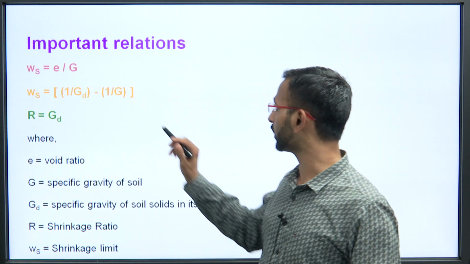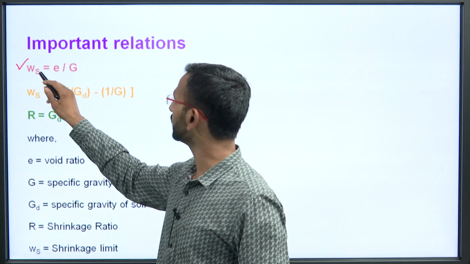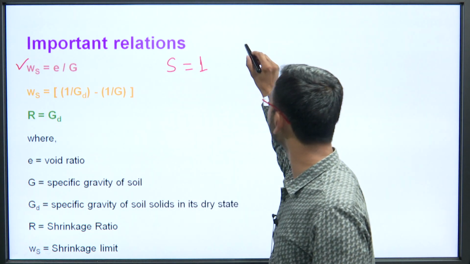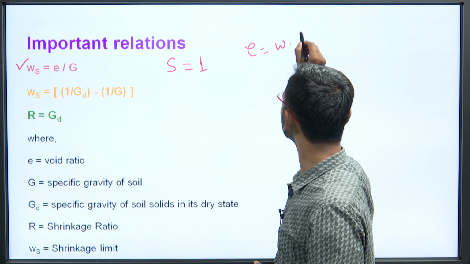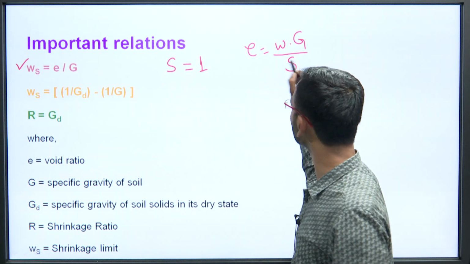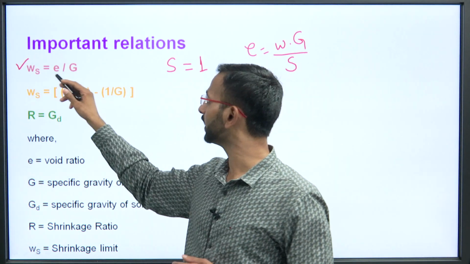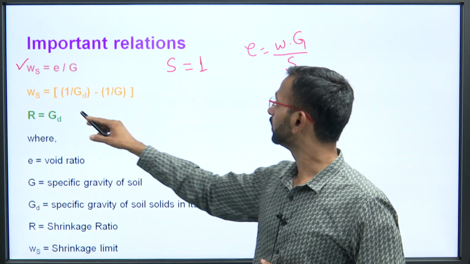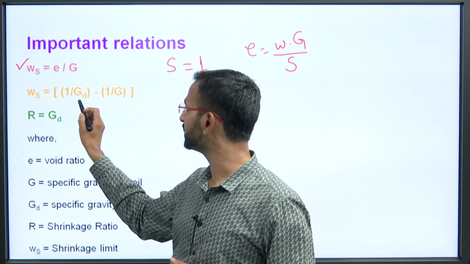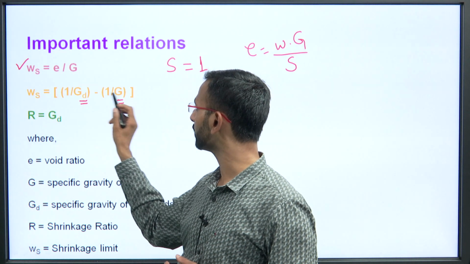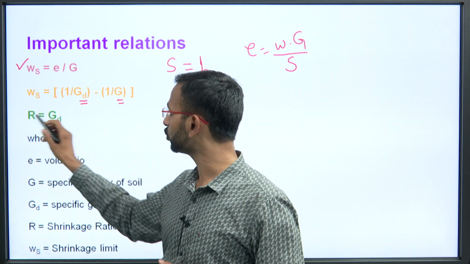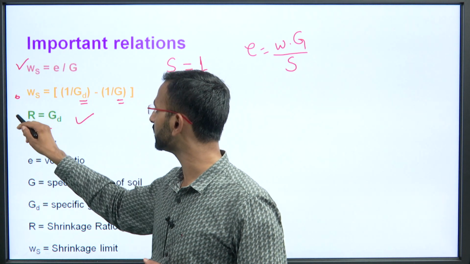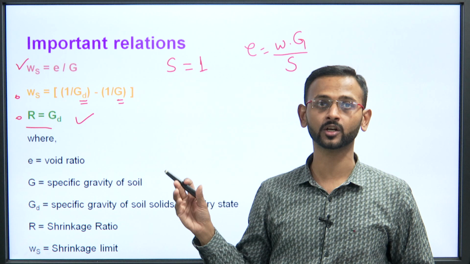Now remember your three important relations: the shrinkage limit is equal to E upon G. How? We already know that S is equal to 1, E is equal to W into G upon S. We know S is 1, so we can directly get Ws is equal to E by G. Also understand here that the shrinkage limit is also given by 1 by Gd minus 1 by G, and the shrinkage ratio can be given as Gd, direct value. So you have to remember these three formulas, they are very important ones.